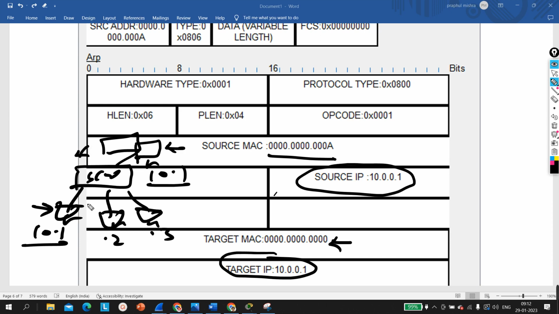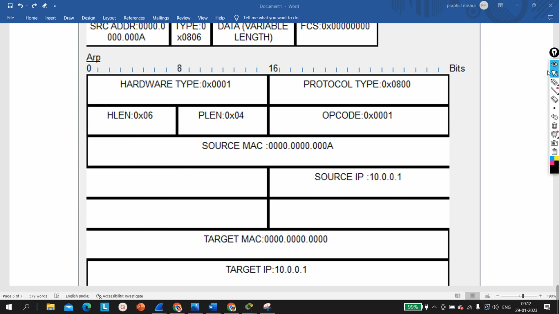The switch will receive and forward to this PC also, this PC also, this PC also. So these two PCs will definitely drop this packet because target is 10.1, but here you can see 10.1 already exists in the network. So this machine will generate a reply, and when this machine receives the reply where source will be 10.1, destination will be 10.1, this machine will come to know that this is not a unique IP address, someone is already using this IP address, and it will not assign that IP address on its interface, okay.